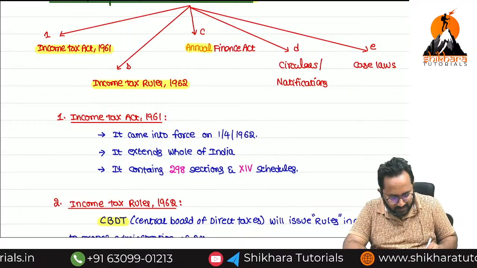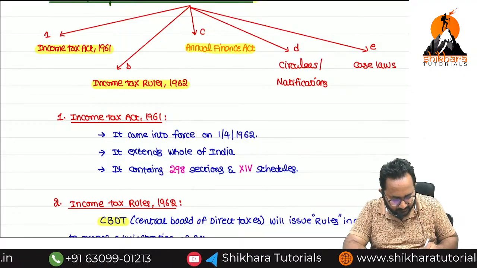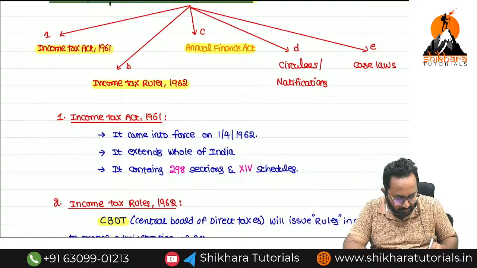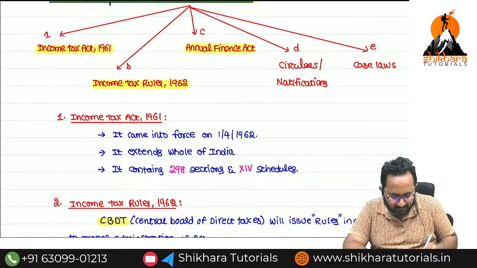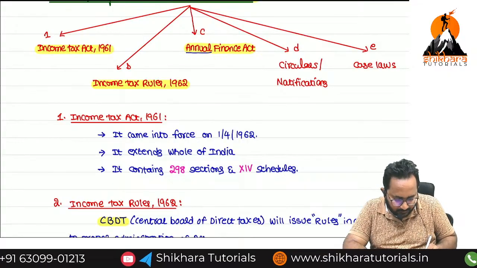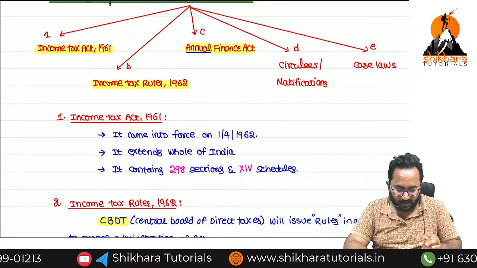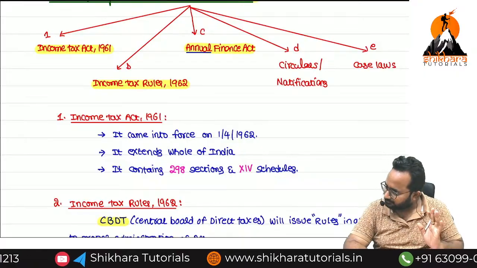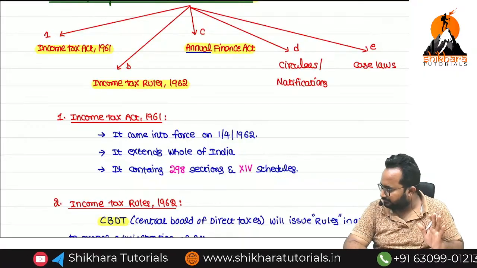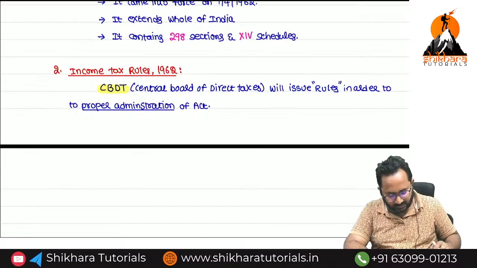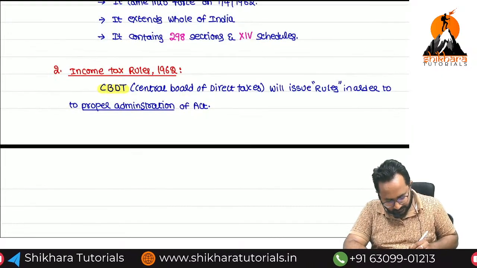What is that? Annual Finance Act. Annual means yearly or monthly, ma? Yearly. That means every year we have one Finance Act. Okay. So shall we give the third heading, ma? Yes.